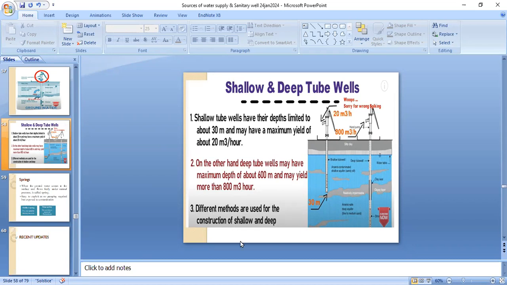Different methods are used for the construction of shallow and deep wells. These are the diagrams that are showing the shallow and the deep wells.